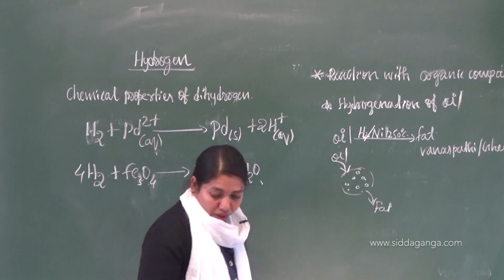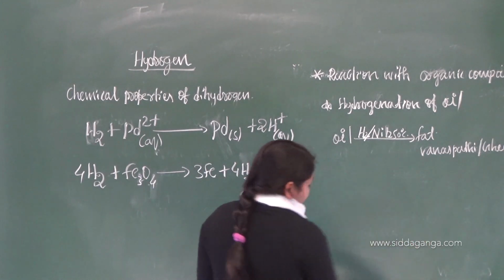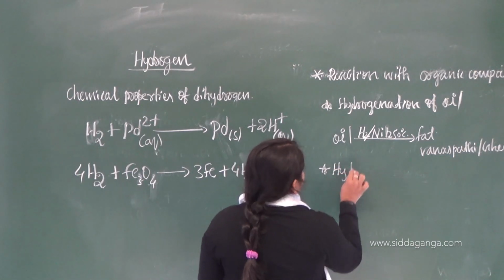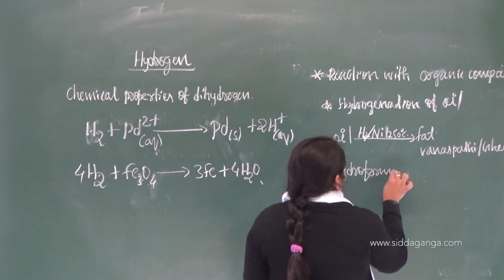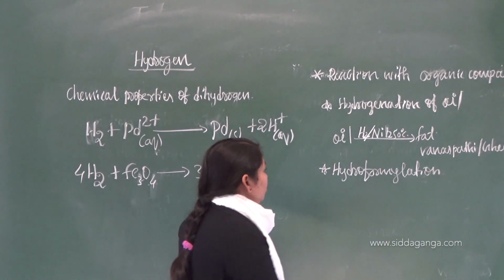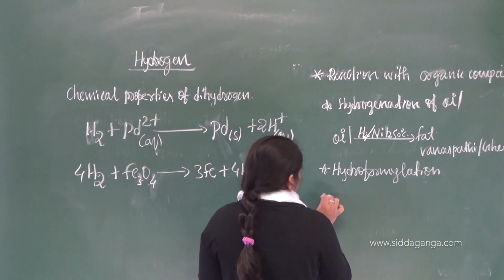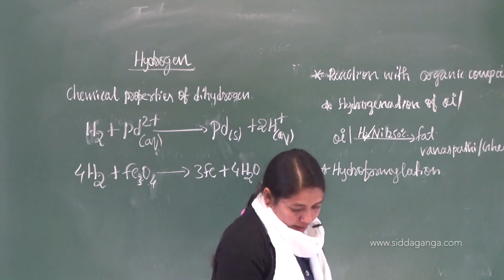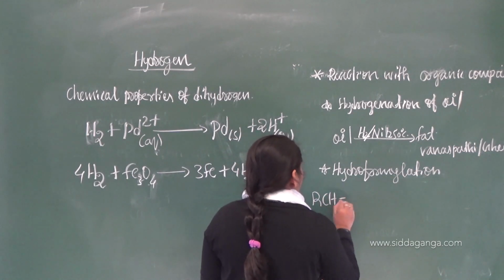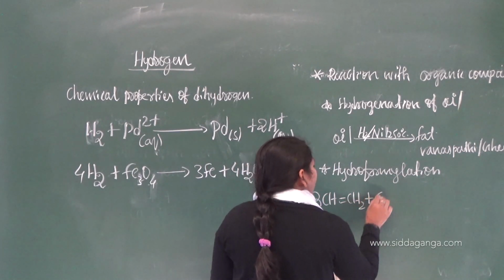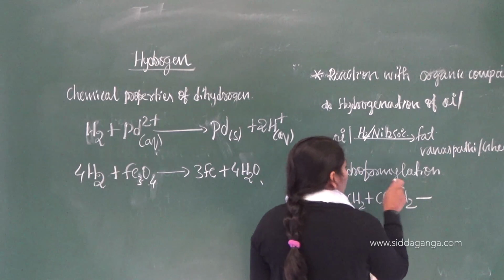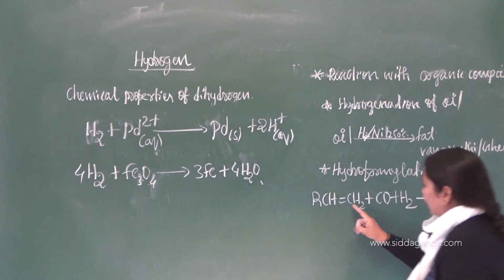Okay. So similarly, one more reaction is there, the last one. That is hydroformylation, in case of organic chemistry. Hydroformylation. Okay? So what is this hydroformylation? If you take an alkene, for example R CH double bond CH2, and make it react with a mixture of carbon monoxide and dihydrogen, that is hydroformylation. So you are going to get an aldehyde.